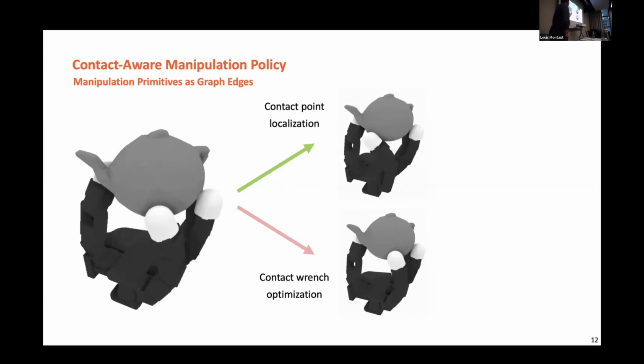One we would call contact localization. Contact localization is trying to say, okay, we need to figure out which contact, this is basically trying to select the set of contact points that enables the fingers to make contact with the object so that there will be possible forces and torques that can be applied on the object to rotate or manipulate and change the shapes towards the target. Once we have this contact, we switch to contact range optimization. Basically, we're trying to optimize for the contact ranges in the differentiable physics simulations.